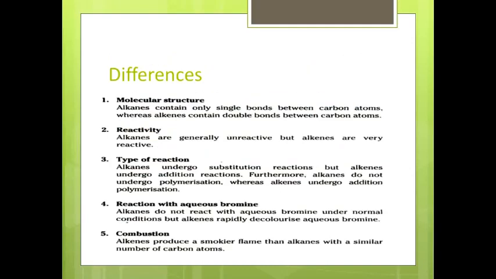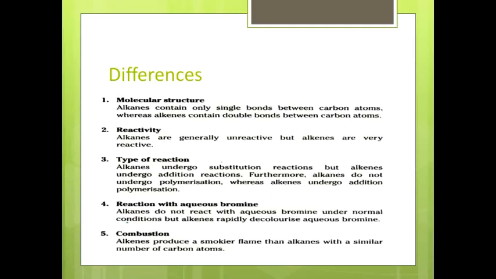First one is their molecular structure. Alkanes contain only single bonds between carbon atoms, whereas alkenes contain double bonds between carbon atoms. Reactivity: alkanes are generally unreactive, but alkenes are very reactive due to the presence of the double bond. Types of reaction: alkanes always undergo substitution reactions, but alkenes undergo addition reactions.